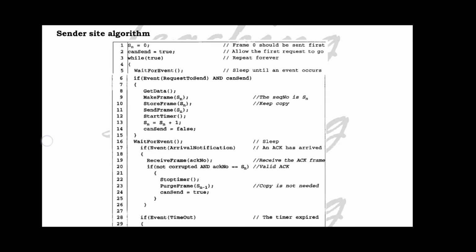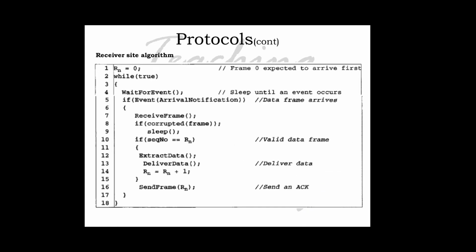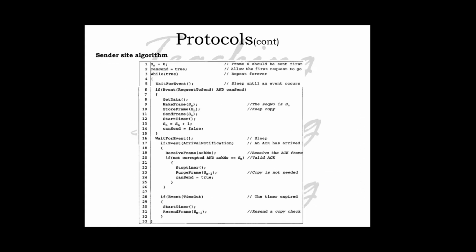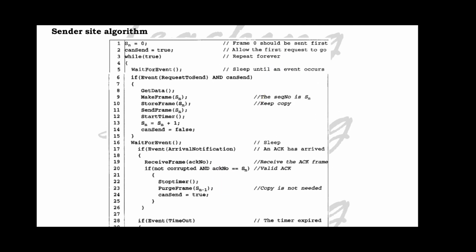That is, I have already described in the flow diagram. So you can collate with this one. I will explain what is happening. Sn is the sender side data frame and n is the sequence number. So it is 0 and can send is true, and it means the sender is sending the frame 0 first.